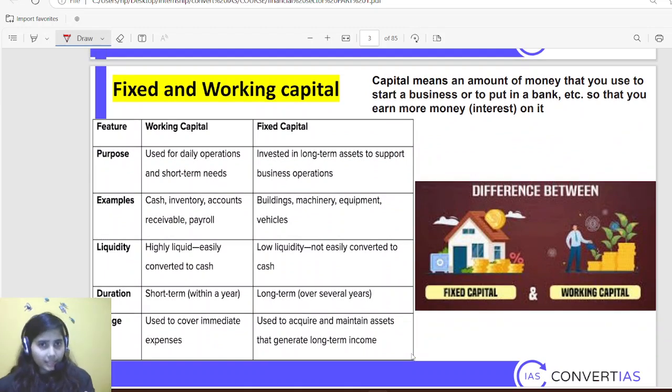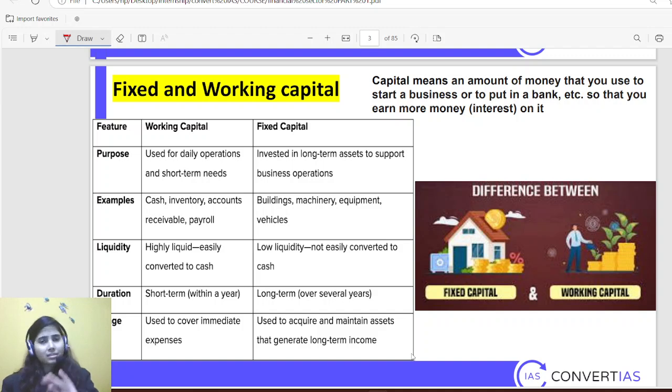In this particular portion, financial sector, is the combination of both facts as well as concepts. Why both? Because there are so many terms. If you understand those terminologies in proper manner, then you do not need to learn so many things. You can do it using logic as well. But again, there are so many terms, so there you have to understand the minute difference between different terminologies. So that is the factual aspect again. That's why it is the combination of both, and you have to be very mindful while studying this one.